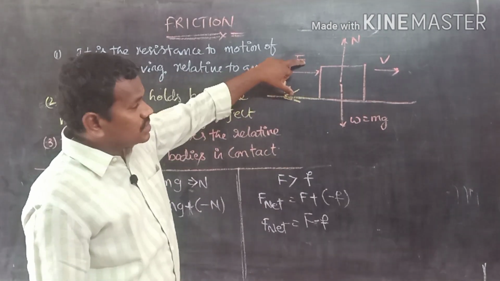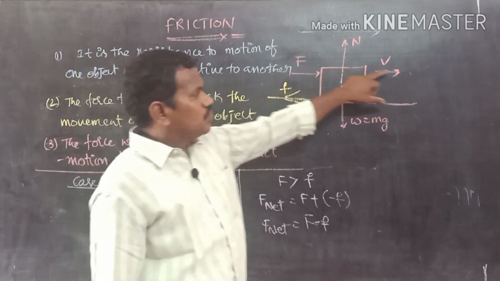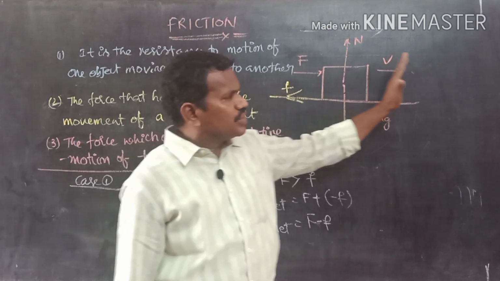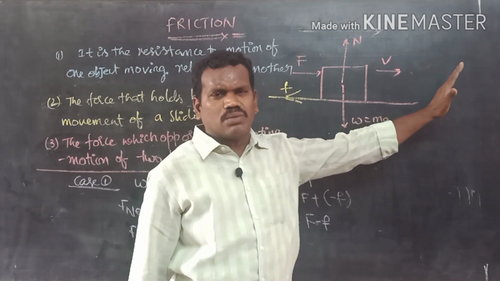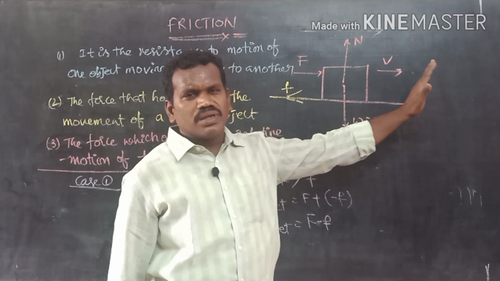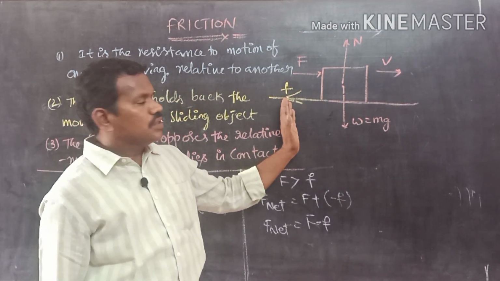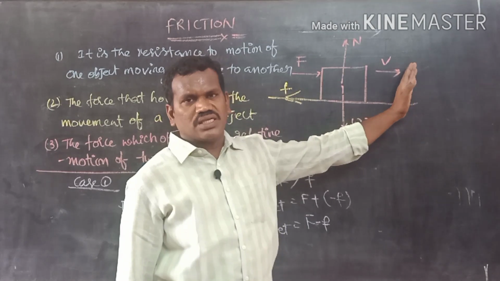If the applied force is more, then the body moves with a certain velocity. This means whenever you are continuously applying the force on the body, against the continuous opposing force, the body moves with a certain velocity.